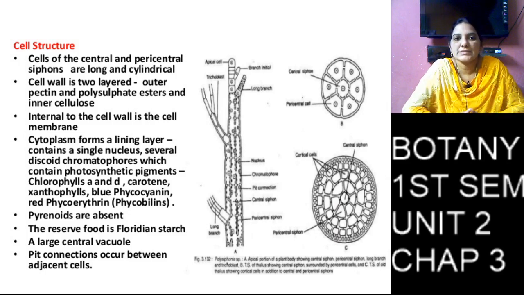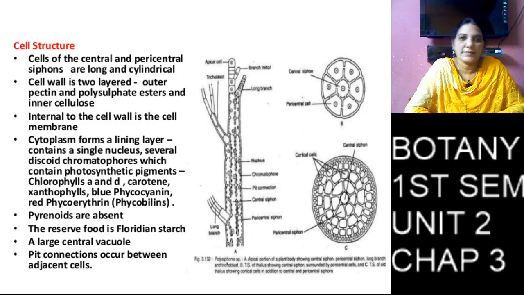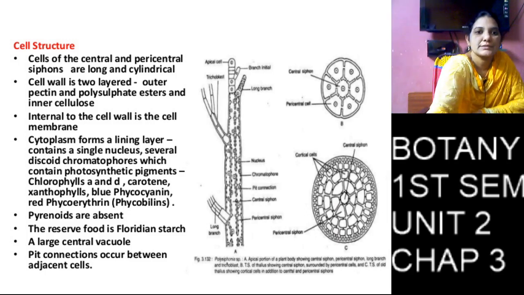The phycoerythrin occupies the cytoplasm completely. The phycoerythrin gives the alga its red color. So the Polysiphonia alga's common name is red algae. Pyrenoids are absent here.